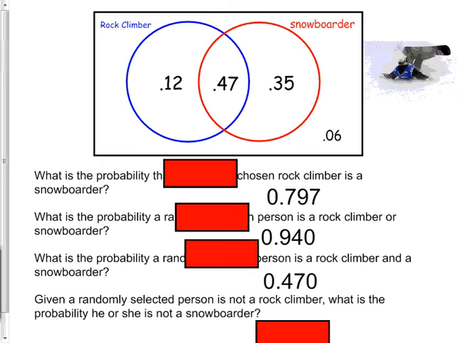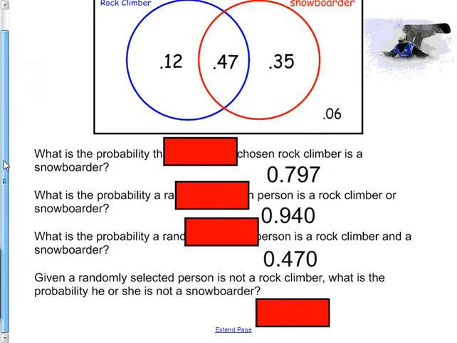And now this last one, which I don't think is on your screen. Would you try this last one? It's on the smartboard only. Given a randomly selected person is not a rock climber. That's a given. What's the probability he or she is not a snowboarder?